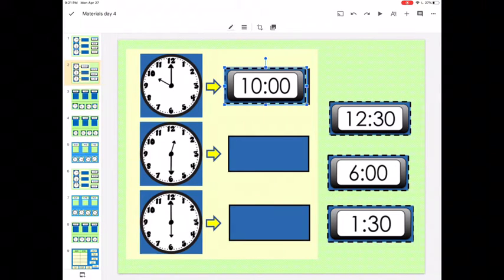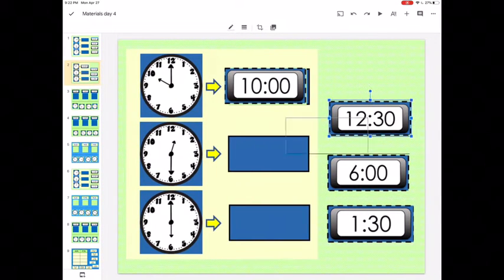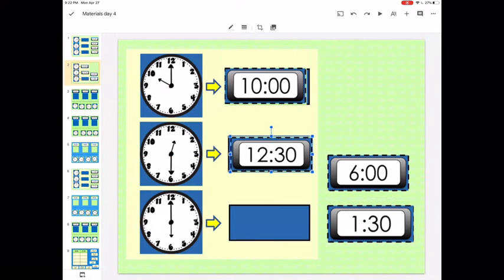So we know that the minute is 30 because it's half hour. And the hour hand is in between the 12 and the 1, but it hasn't passed the 1 yet, so it is 12. So the time for the digital clock is 12:30.